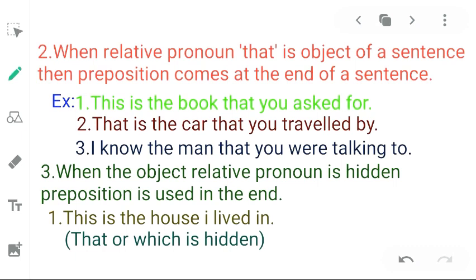When a relative pronoun that is the object of a sentence, then the preposition comes at the end of the sentence. That works as a relative pronoun, and it also works as object. It seems to be very difficult to understand, but I think this is very easy. As I have explained, the receiver of action is known to be object. Let us see the example. This is the book that you asked for.